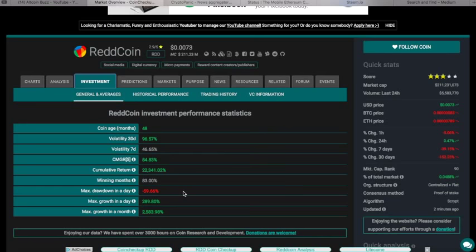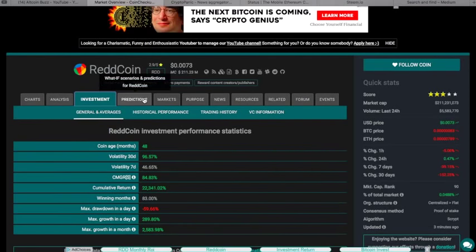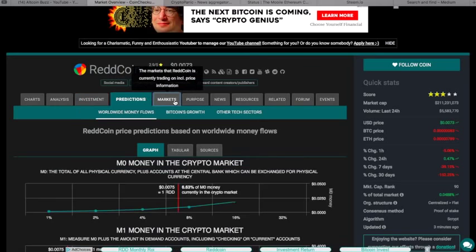Here's your maximum drawdown in 1 day is 56%, 59%. But the maximum growth in a day, this is good, 289%. So are you ready for it to go down 50% in a day? If you are, go ahead and get involved with this. If you're ready for it to go up 289% in a day. Once these points are hit, you need to analyze your position size. Find out what's going on with that.